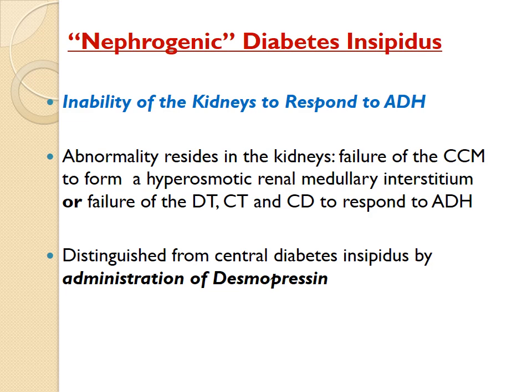After giving this desmopressin to the patient, if the patient is improving, the urine volume is decreasing, then you can tell that it is central diabetes insipidus. But if there is no improvement in the symptoms after giving this, then it could be nephrogenic diabetes insipidus, and accordingly you have to treat.